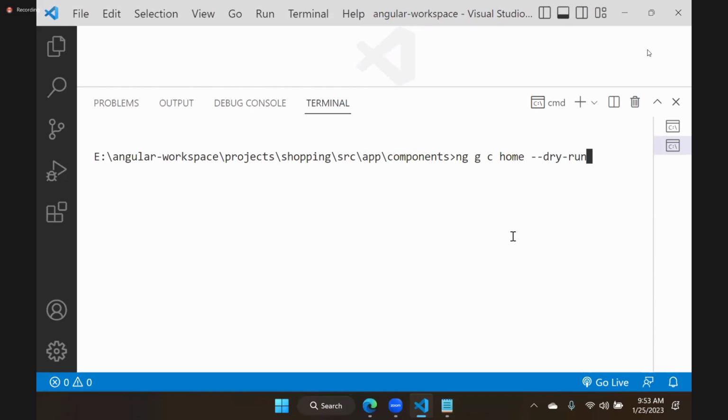Remember, these commands are a little bit of a headache because the command syntax changes with every version. This is from the latest version, where dry run is written as dry-run. In earlier versions it's not like that; we needed to write dry run in camel case. Version by version these commands will change. It's not like you blindly write it in notes and after 4 years you follow the same.